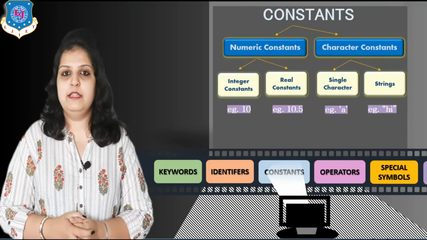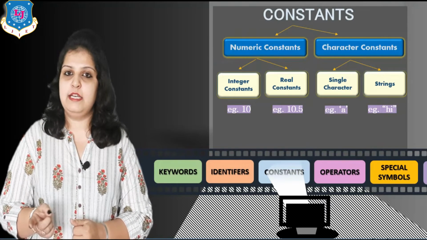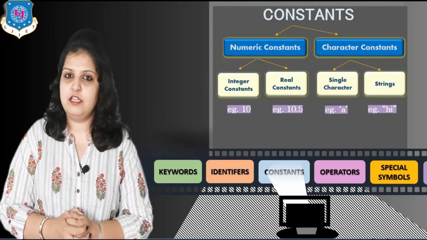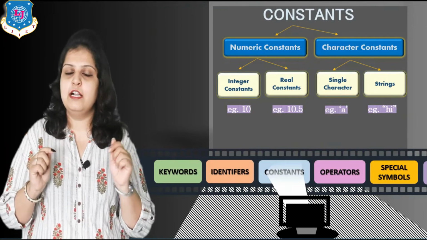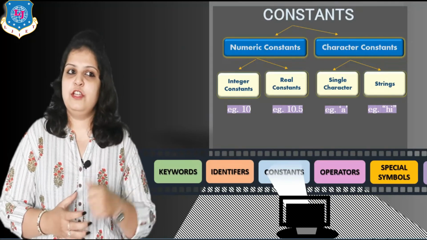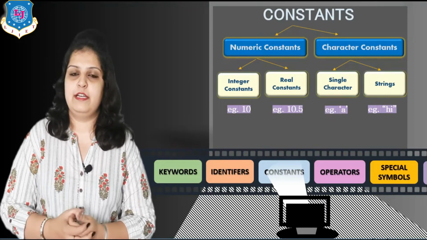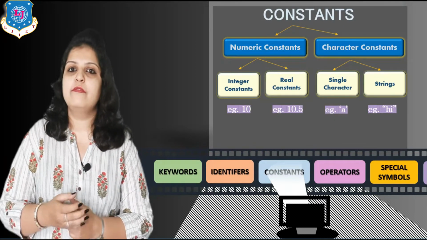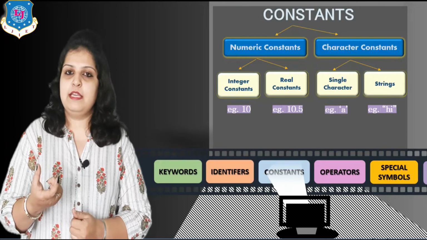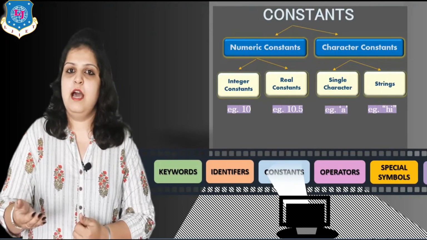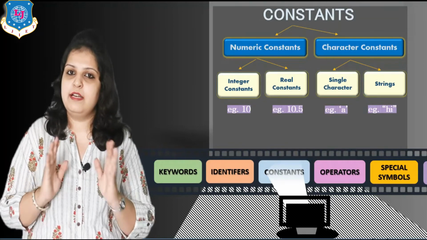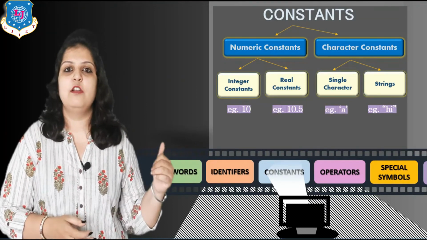But remember one thing: when you want to assign a single character as a constant value, you must write the character in single quotes. And what is a string? A string is multiple characters, means it is a combination of characters. Your name is an example of a string. Suppose I am writing hi. So in hi, H and I are more than one character, right? So it is an example of a string.